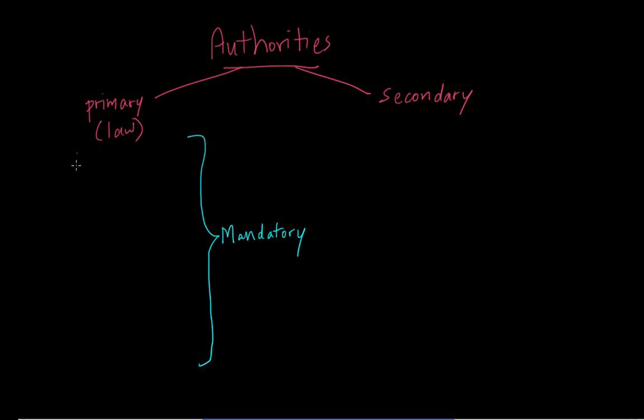So primary authorities would include things like constitutions. A constitution is the law. It also includes treaties between nations. Again, this is mandatory for the parties that are signatories to those treaties.